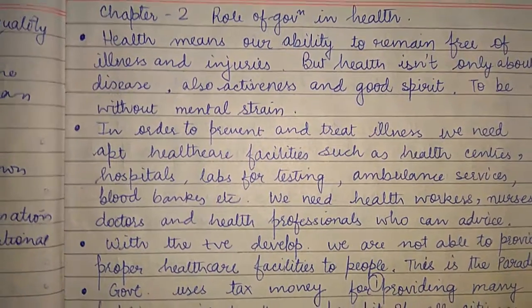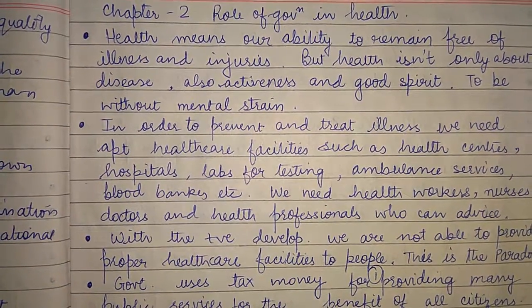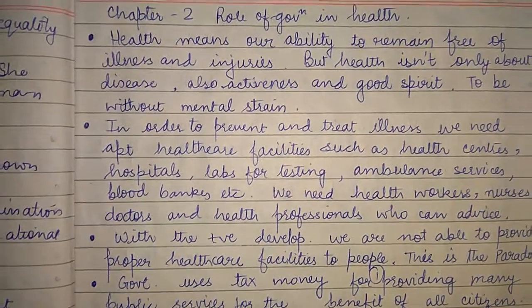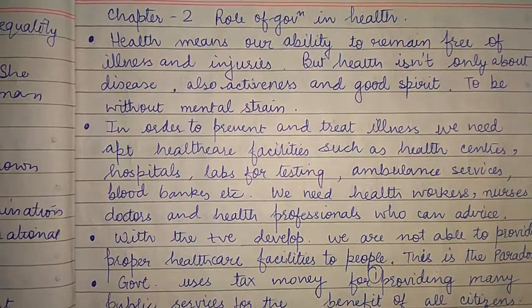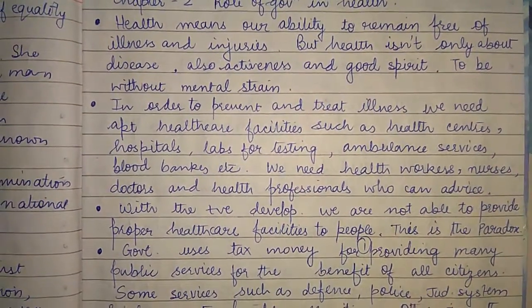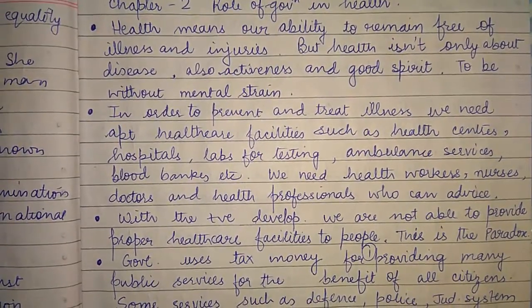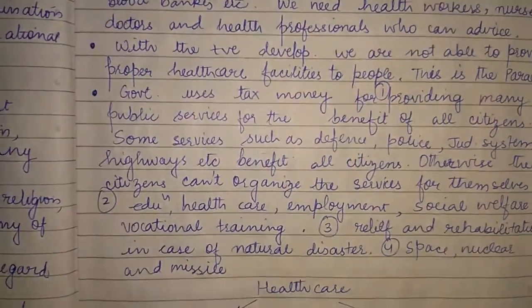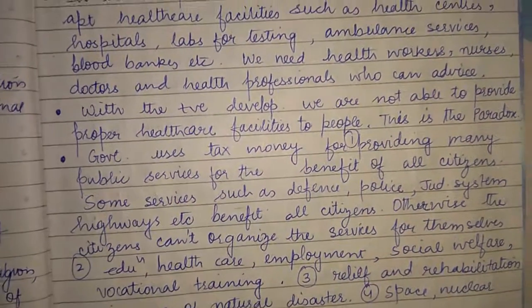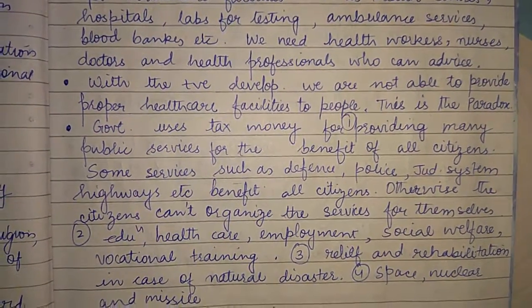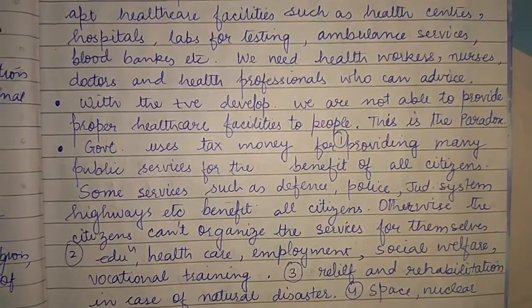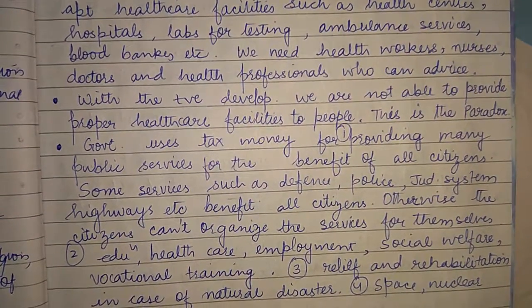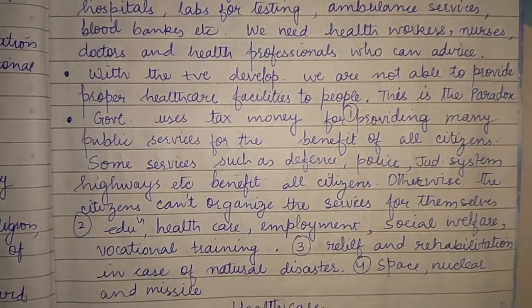In order to prevent and treat illness, we need appropriate healthcare facilities such as health centers, hospitals, labs for testing, ambulance services, etc. And we also need workers, nurses, doctors, and healthcare professionals, okay, who can advise us. So already there is a lot of positive development happening in this field, but we are still not able to provide proper healthcare facilities to the people, and this is a very major paradox in India.